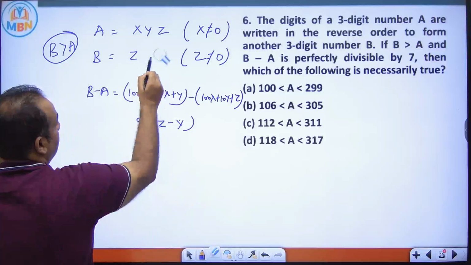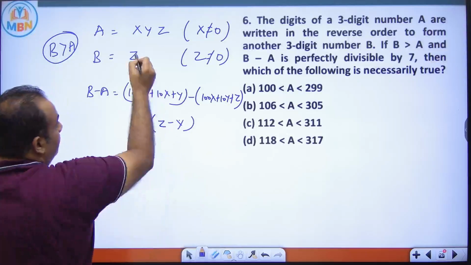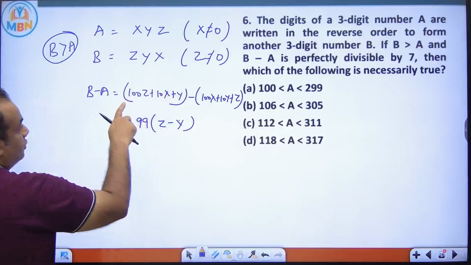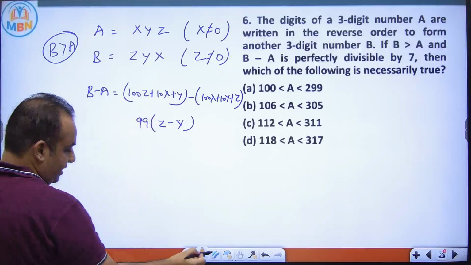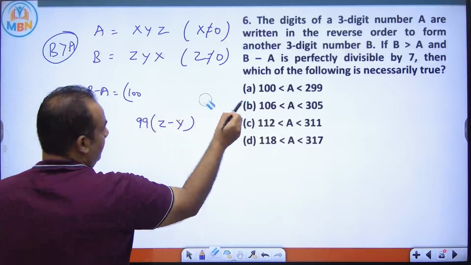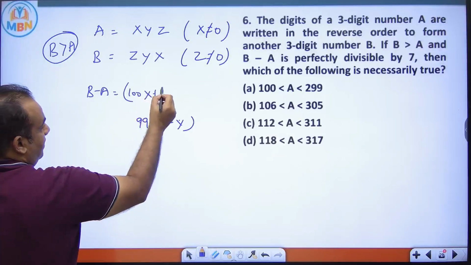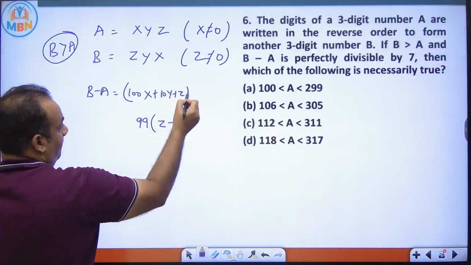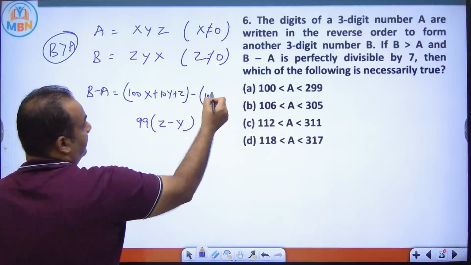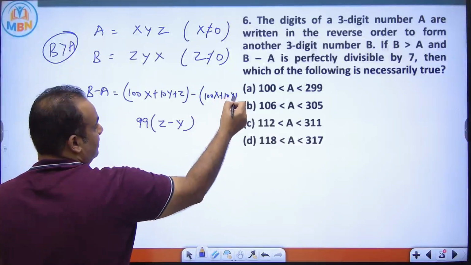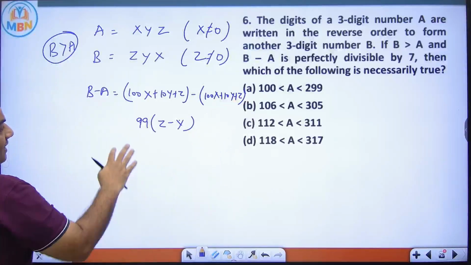Just wait. So I am writing it again. Please see here: 100Z plus 10Y plus X minus (100X plus 10Y plus Z). So this would be 99.